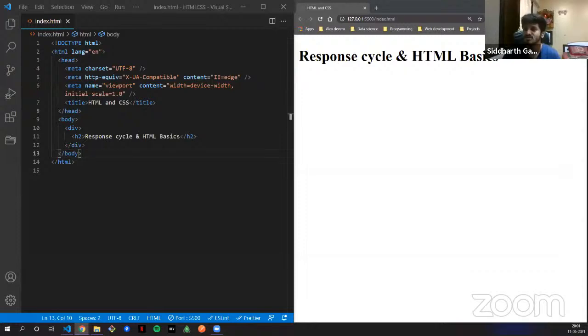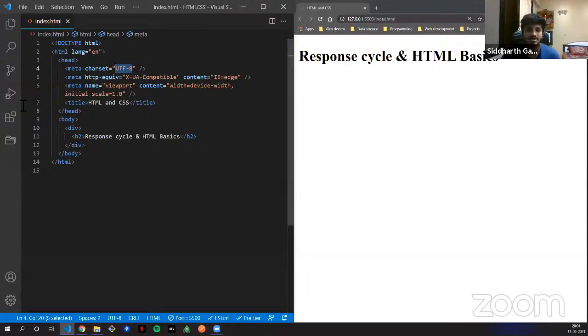So there are a lot of things. So here when you see charset, meta charset, these things are important but not that important. The only reason they are important is that you see this initial scale equals 1.0. What that means is the initial zoom of your browser. And the charset specifies the character encoding for the HTML document. So the browser supports UTF-8, so that is a charset.